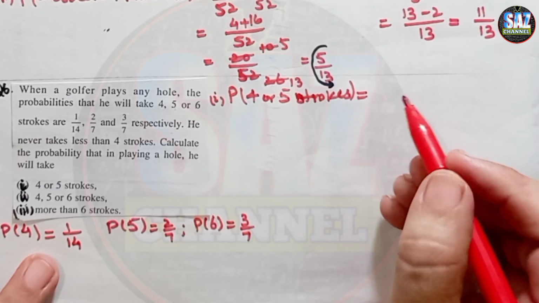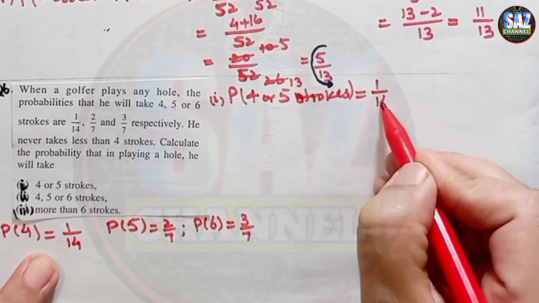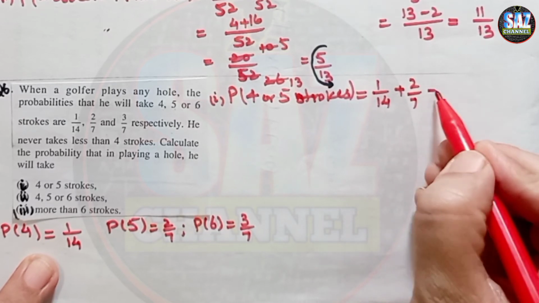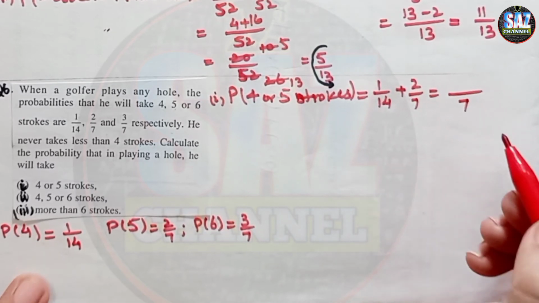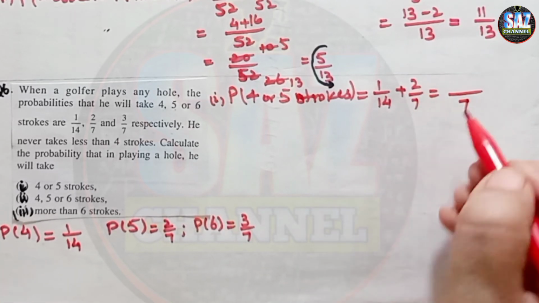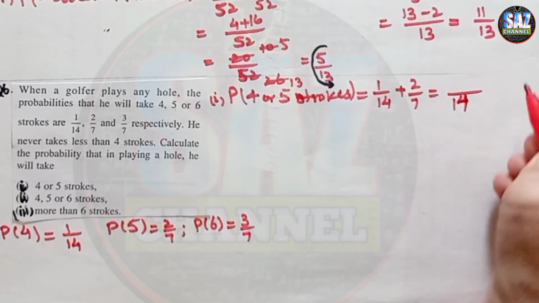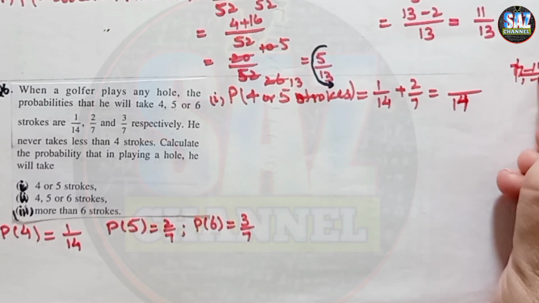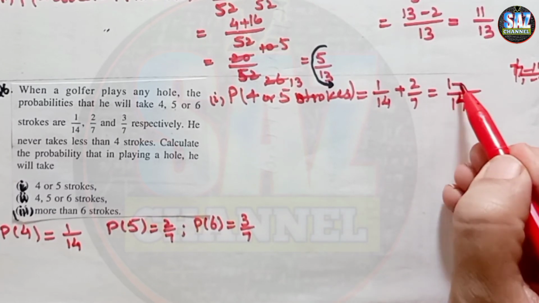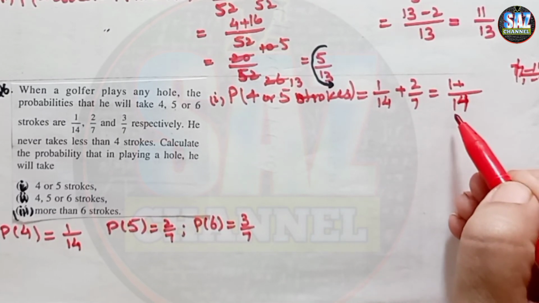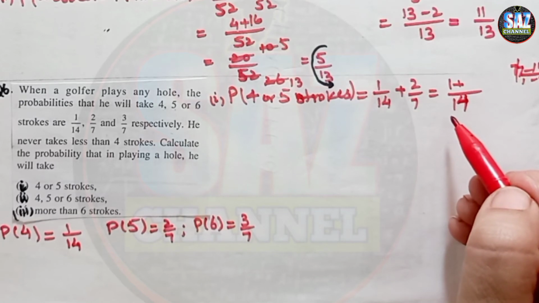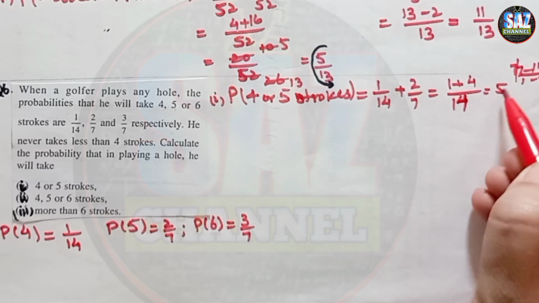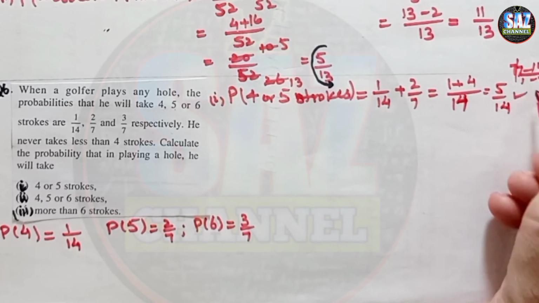Probability of 4 strokes is 1 by 14 plus 2 by 7. Take the LCM. If the LCM is good and tables are good, the questions will really be easy. LCM will be 14 here, because 7 and 14 give you 14. 7 ones are 7 and 7 twos are 14. Now 1 plus 7, how many times is 14? 2. That will give me again 2. 2 times is 4, and 5 by 14. I hope this is clear.